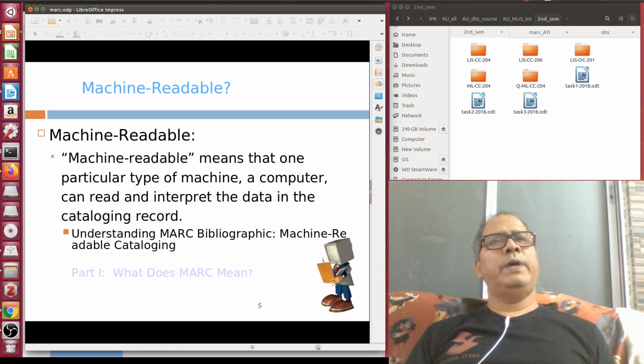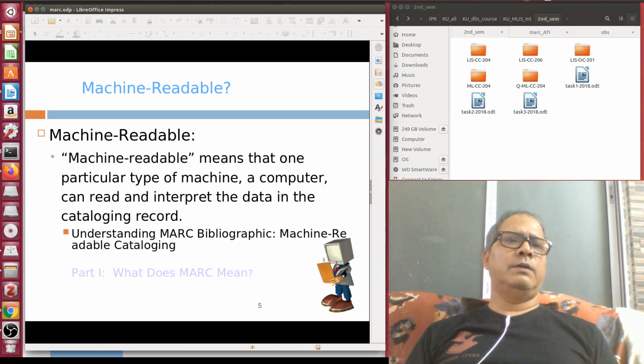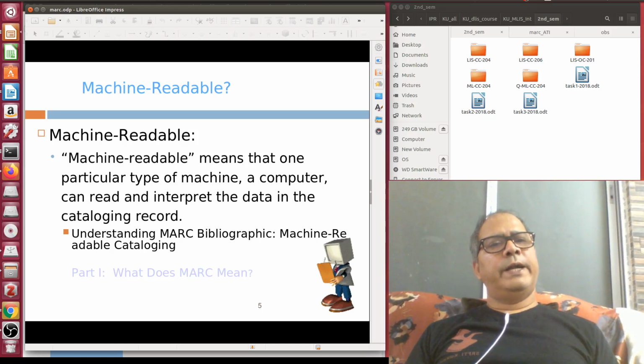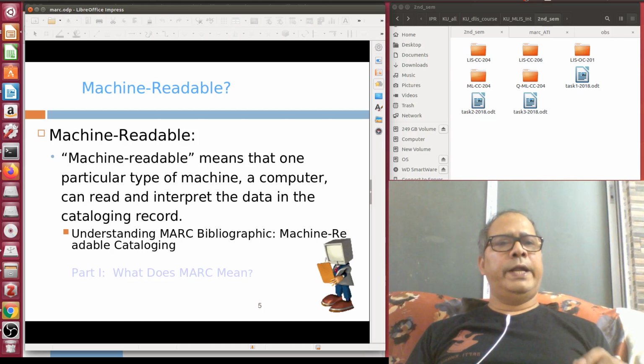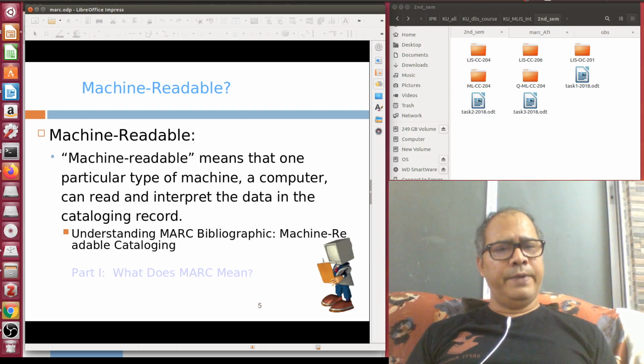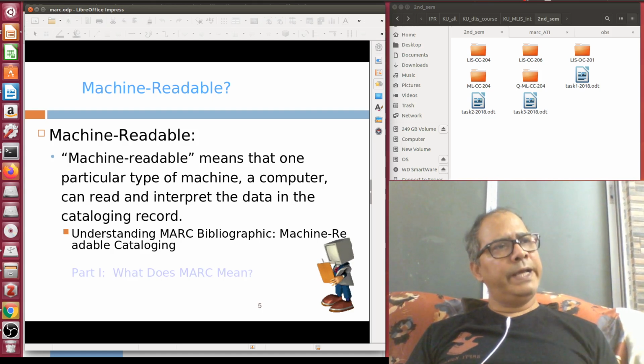Title will again be enclosed with the statement of responsibility, with each subsequent statement of responsibility. So that is meant for a human readable entity. Your card catalog is a human readable entity, but in this MARC 21 based catalog, you are going to enter each record against a tag and subfield, and you already know how to do that in CCF. Now if you enter it, the software will index according to that.